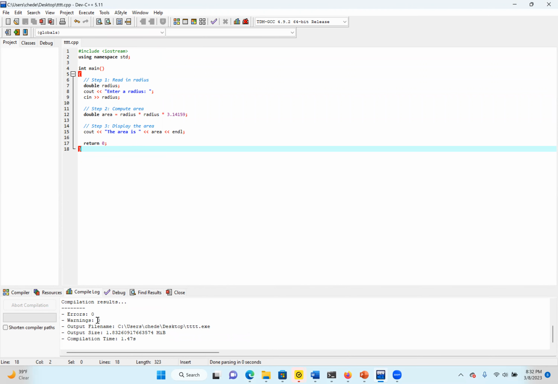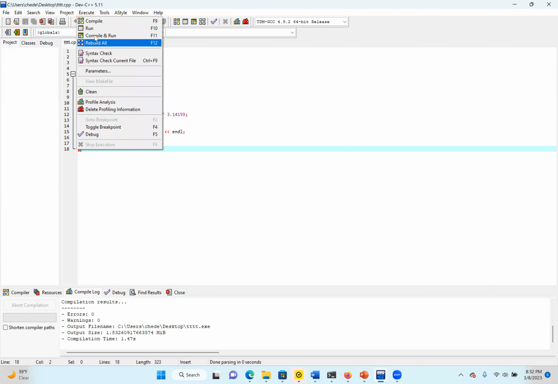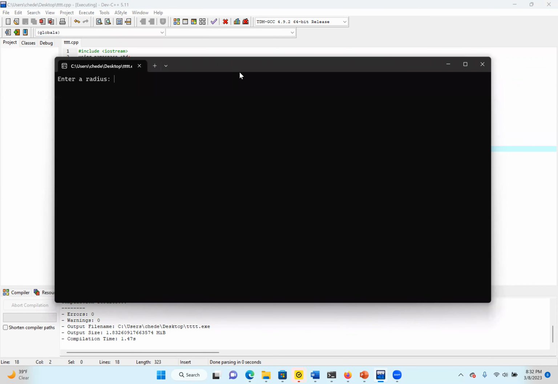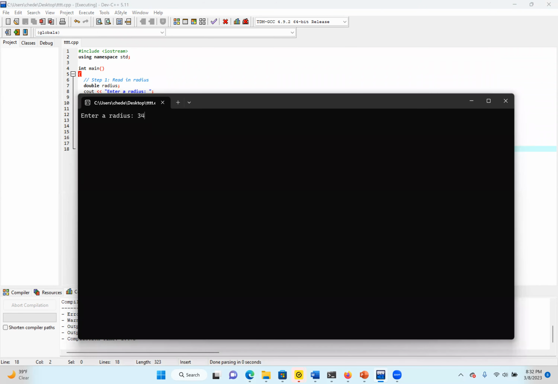Previously, I was running the previous program. So we have 0 errors, 0 warnings. Then I'm going to execute and run it. So we can see the first thing it tells us is to enter the radius. I'll enter 35 or 34. It gave me a result.